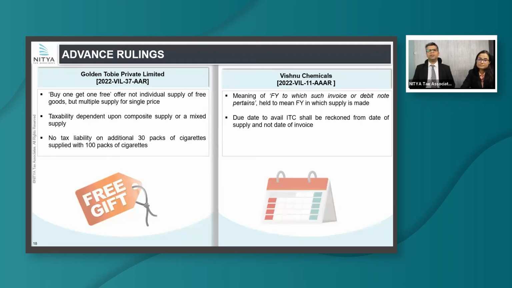Also, this would be relevant for cases wherein, let us say, in case of a reverse charge transaction, there is a delayed levy or delayed payment of tax. So let us say for reverse charge, the levy was in year one, but you are making payment in year four. If you see the relevant date of document as the invoice or self-invoice, then the credit can be availed in year four. But if you adopt this advance ruling, then credit cannot be available. So in our view, this advance ruling is incorrect because it misses the point that you have to see the document date and not the supply date.